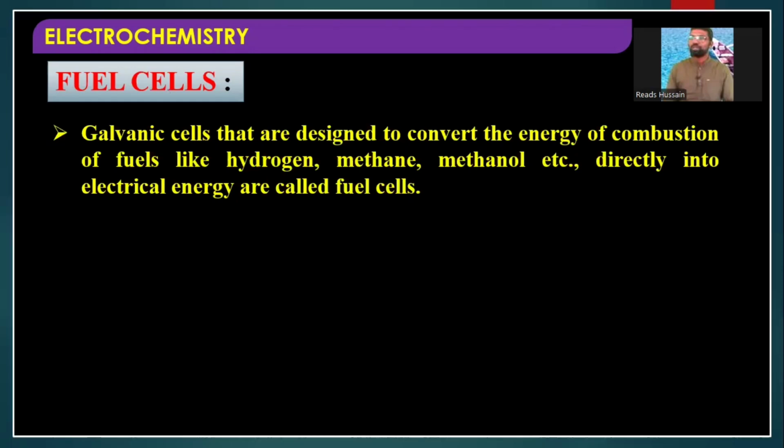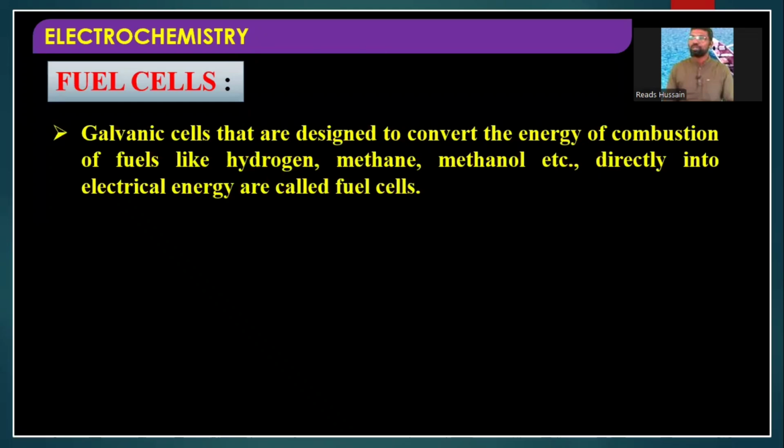Obviously, in any burning process, some heat will be released, isn't it? For example, if you take some wood or cloth or any other substance, or you take petrol or diesel and burn these, some heat energy will be released.